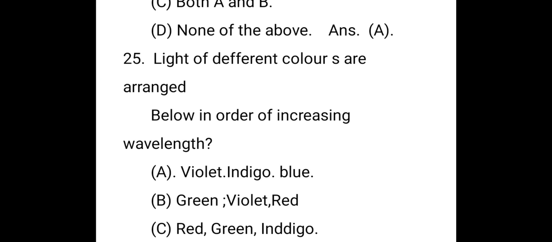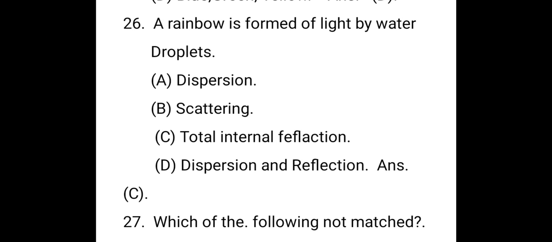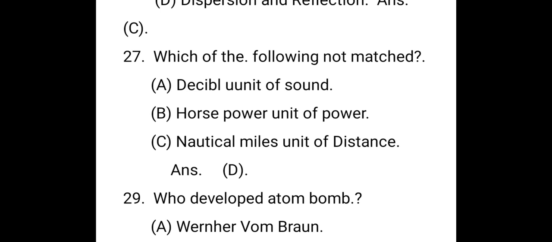Lights of different colors are arranged below in order of increasing... the right answer is D. The next question: the rainbow is formed by light and water droplets. The answer is total internal reflection. The rainbow is caused by sunlight and atmospheric conditions. The next question: which of the following is not matched? The right answer is D.